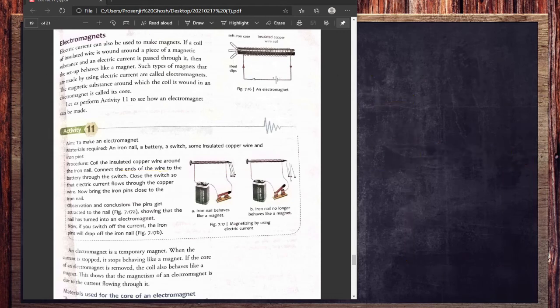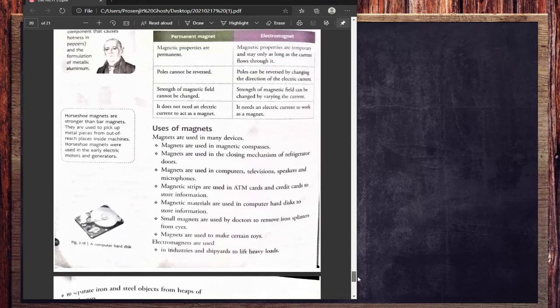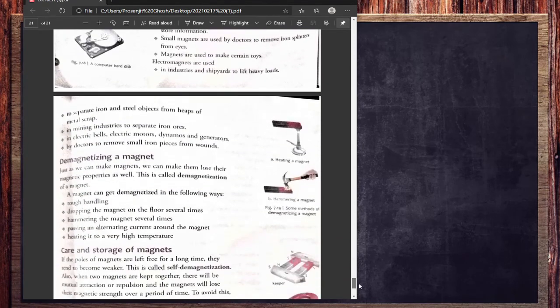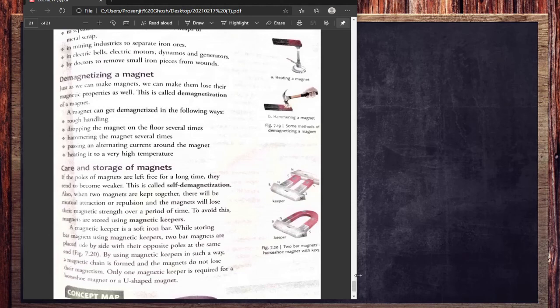I hope you got the idea about the electromagnet, permanent magnet and artificial magnet. One more thing, last but not least, is how to demagnetize a magnet. I already explained that if you heat a magnet, it will automatically lose some magnetic property.